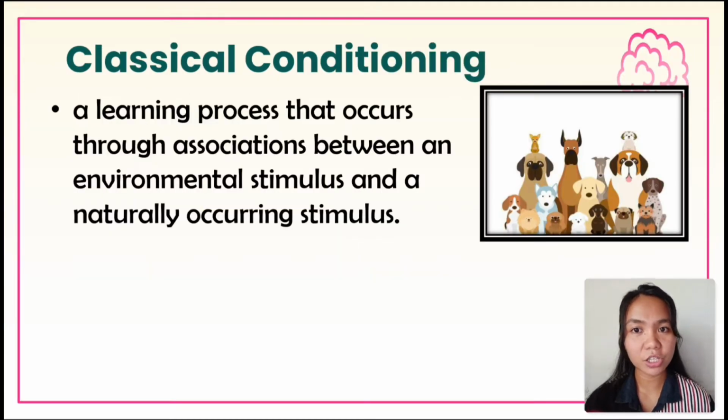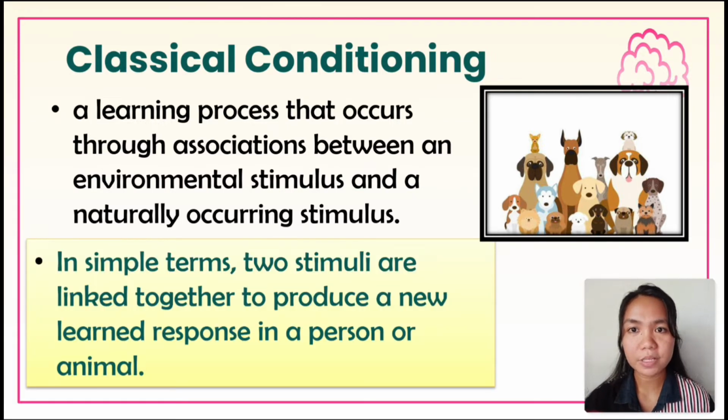Classical conditioning is a learning process that occurs through associations between an environmental stimulus and a naturally occurring stimulus. In simple terms, two stimuli are linked together to produce a new learned response in a person or animal. It is the ability to condition someone or something to behave the way we want.